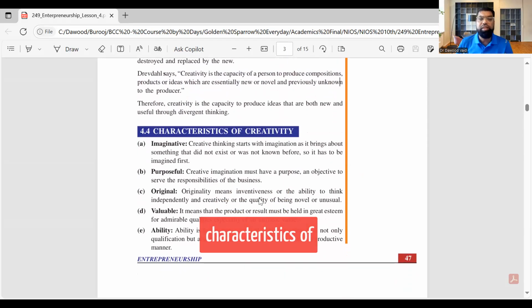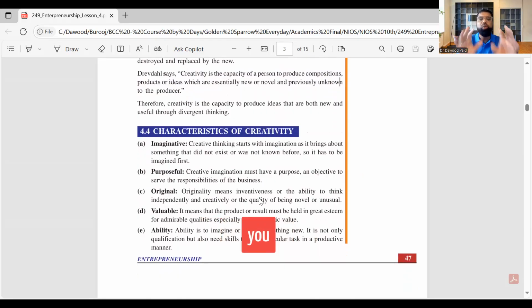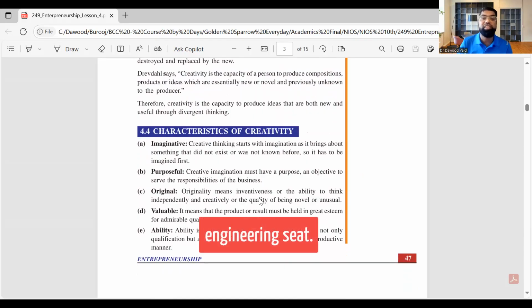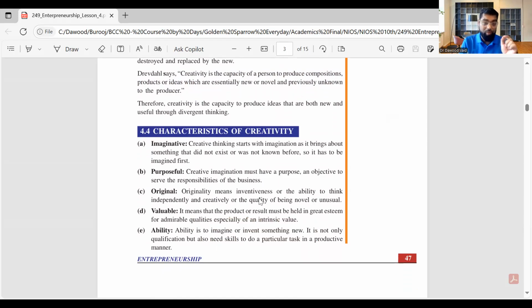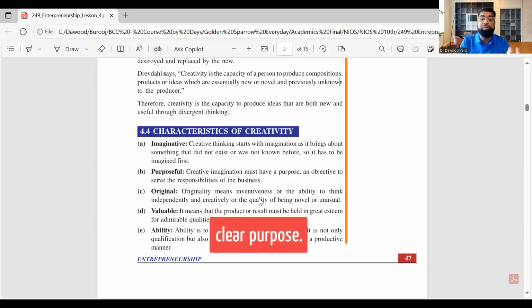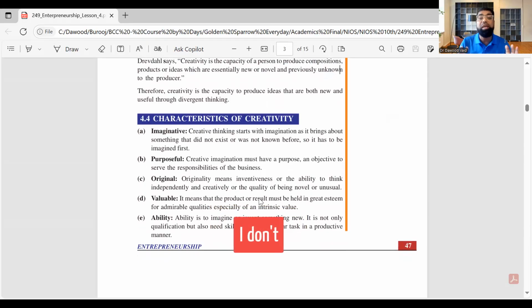What are the characteristics of creativity? Let's say you think you are creative. What should you do? First, imagination. I have this wonderful student, Muhammad, in my Golden Sparrow, who doodles in his class. And I told his mother that Muhammad is a creative student. Do not box him in an engineering seat. That's imagination, right? You find people purposeful. There should also be a clear purpose. You should be original. Yes, I don't like plagiarized content. I don't like copied content. That's what creativity is. It should be valuable.